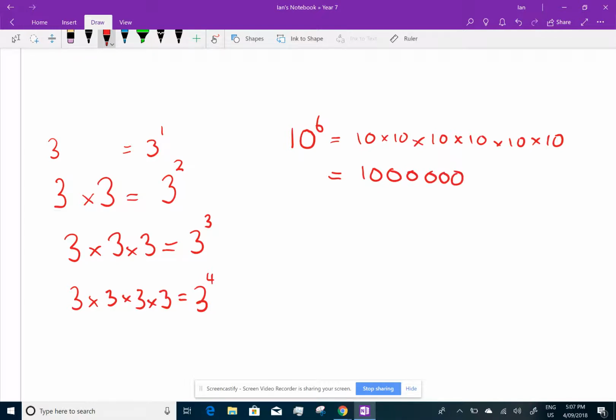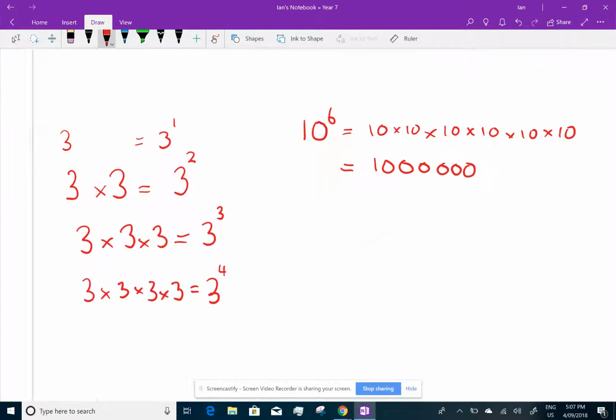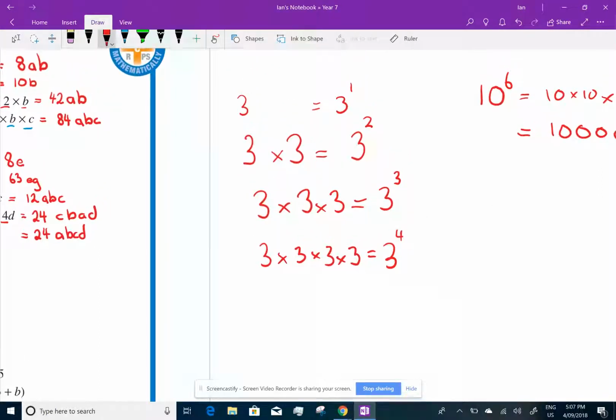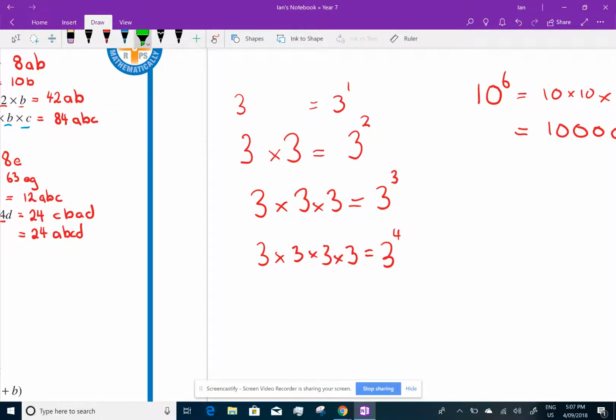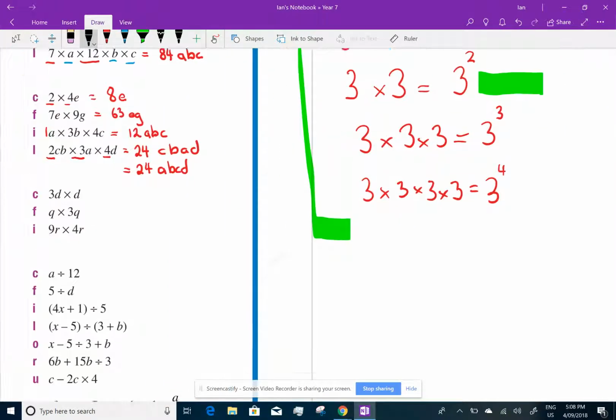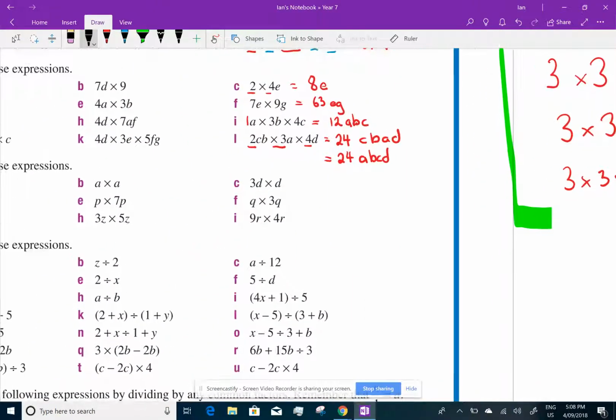It's just a quick way of writing the same multiplication, or something multiplied by itself lots and lots. Now, if you go and watch the exponents on that, or if you're happy with that explanation, most of the time you're just going to be dealing with squares. So let's go down here and look at these.